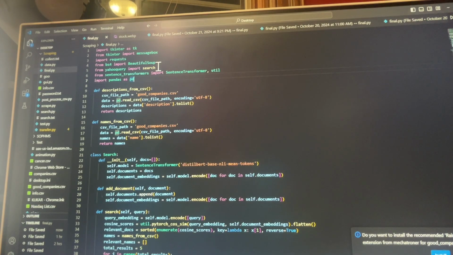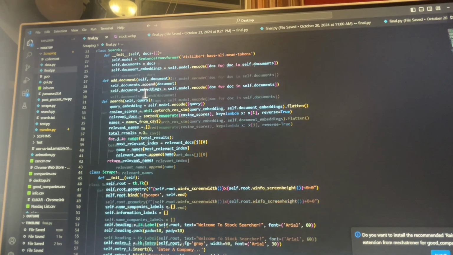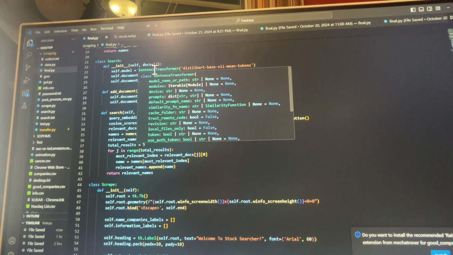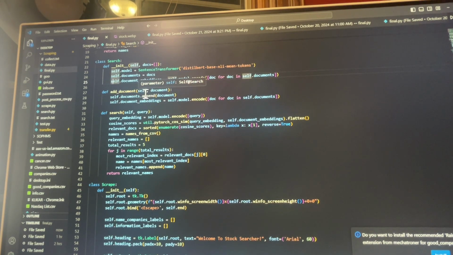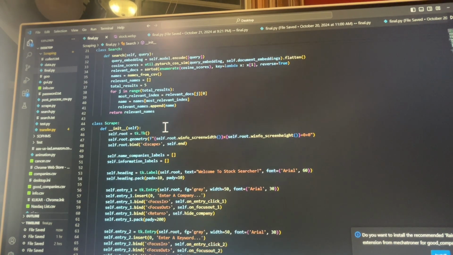So as you can see here, this is the code from the demo you just saw, and I'm going to skim through this pretty quickly. Options from my CSV, so I'm able to use them. Over here is where I implement the AI, and I use Sentence Transformer, which will basically go through all the documents or the descriptions, and with a given keyword, it will find the ones that match the best with that keyword, and then it will return the 5 most relevant ones.